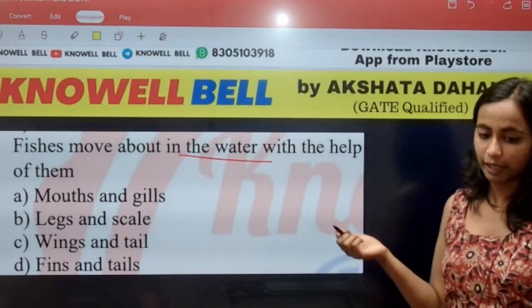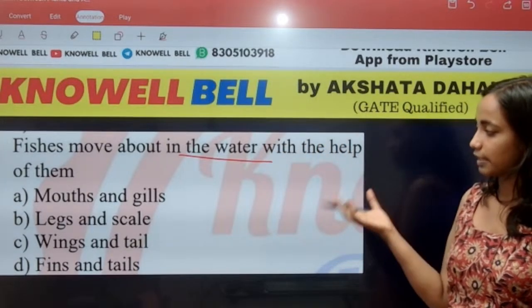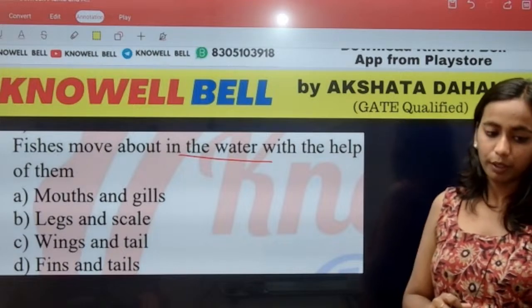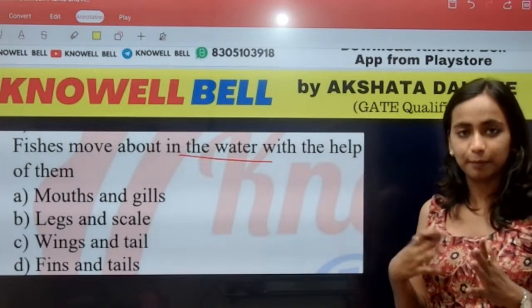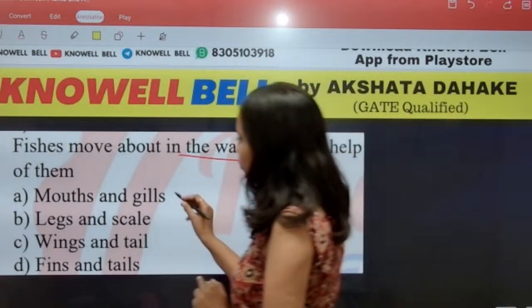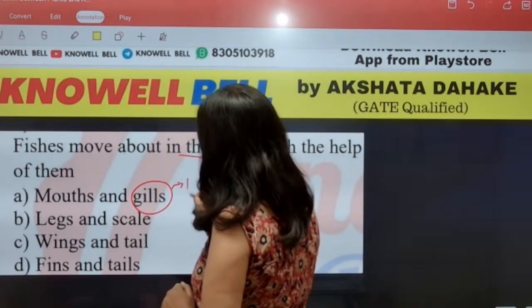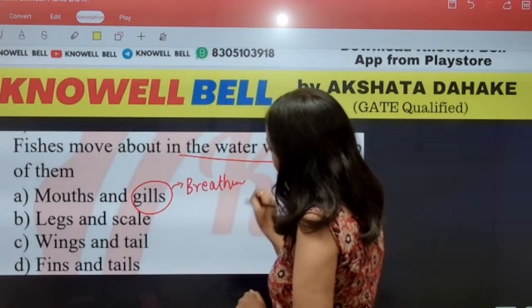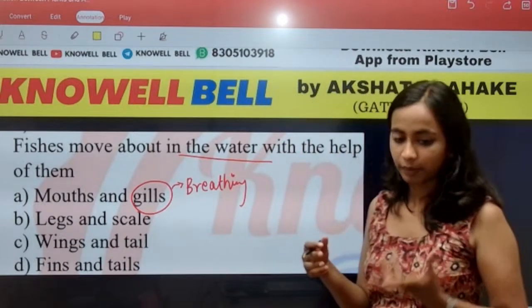Fishes move in water with the help of mouth and gills, legs and scale, wing and tail, or fins and tails. किसके help से fishes water में move करते हैं? So gills is required for what? Gills in fishes is required for breathing. In aquatic organisms, gills is for breathing purposes.